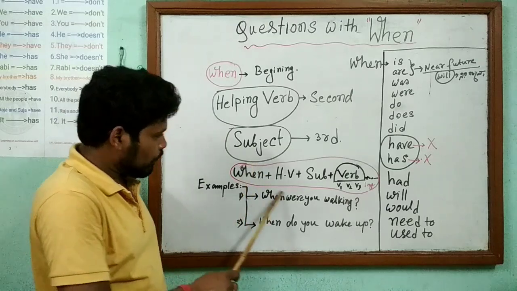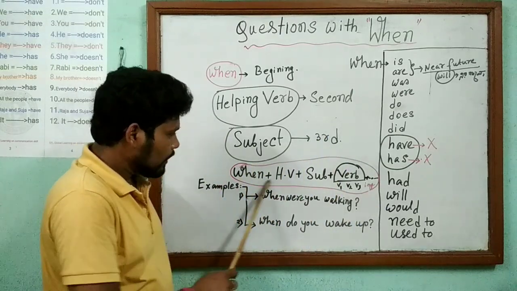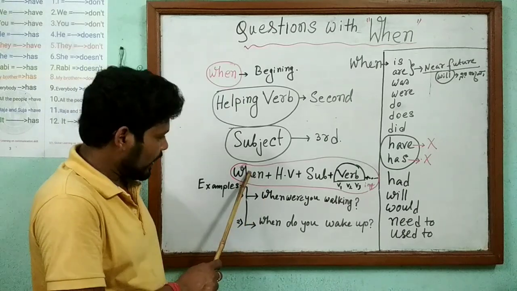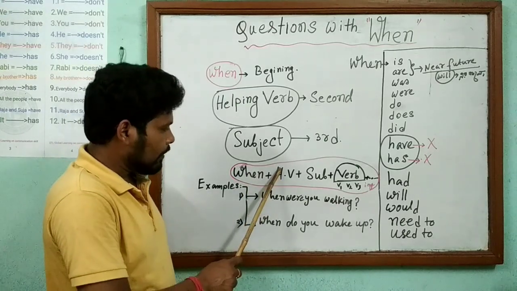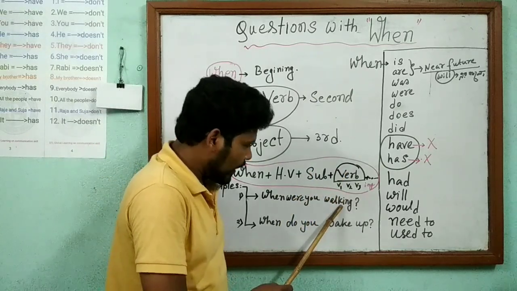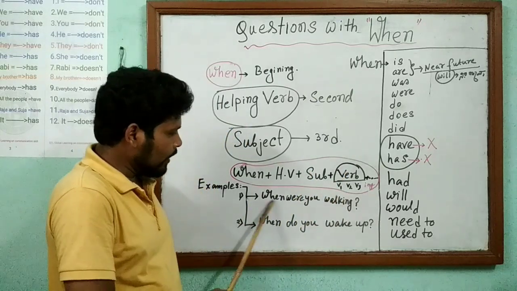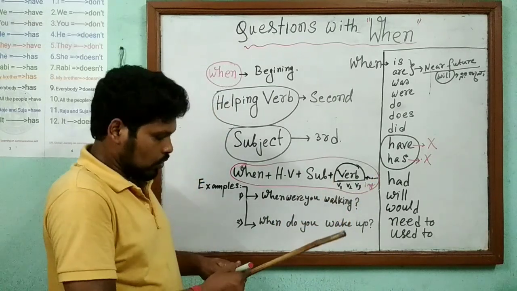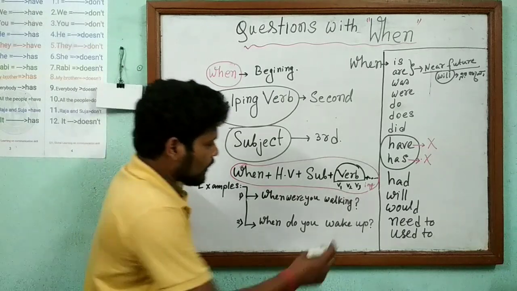By the help of this formation, we can make a question. When, helping verb are, subject you, verb walking. So, when are you walking? The remaining part is not here, but no problem, we can use the remaining part also.